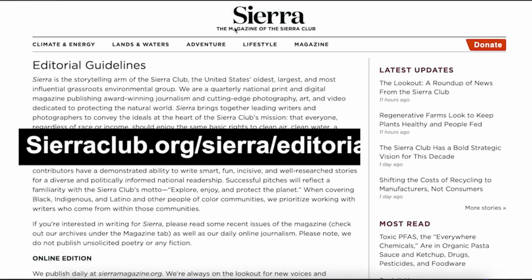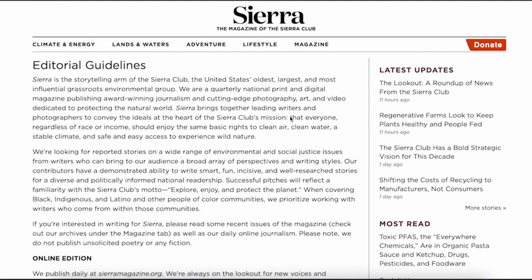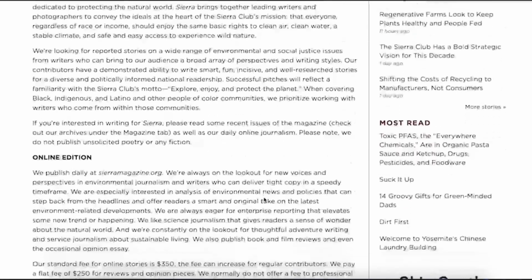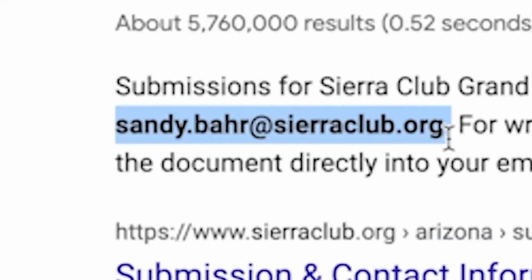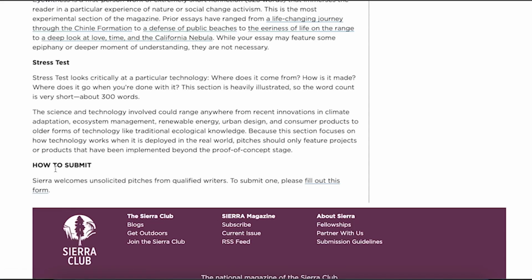The second website where you can sell your content is sierraclub.org. Sierraclub.org is another website where you can submit articles by following the instructions on their website. Simply send an email to the provided address with your contact information and use "submission" or "content submission" as the subject line. Alternatively, you can fill out the form provided on their website.